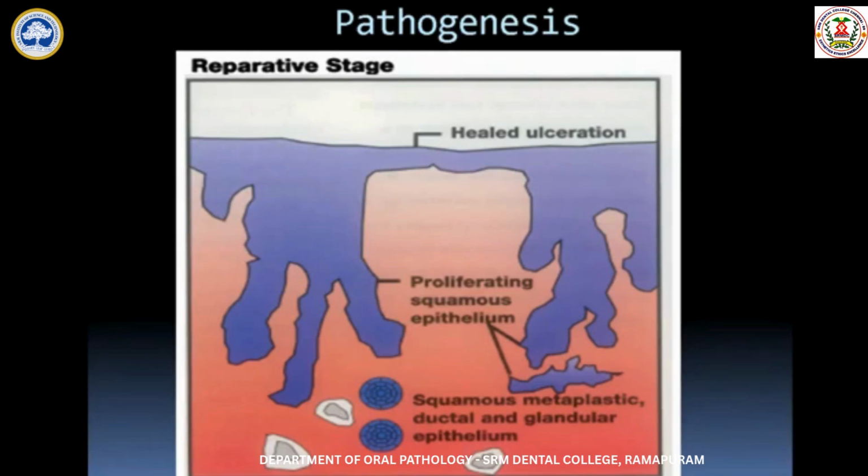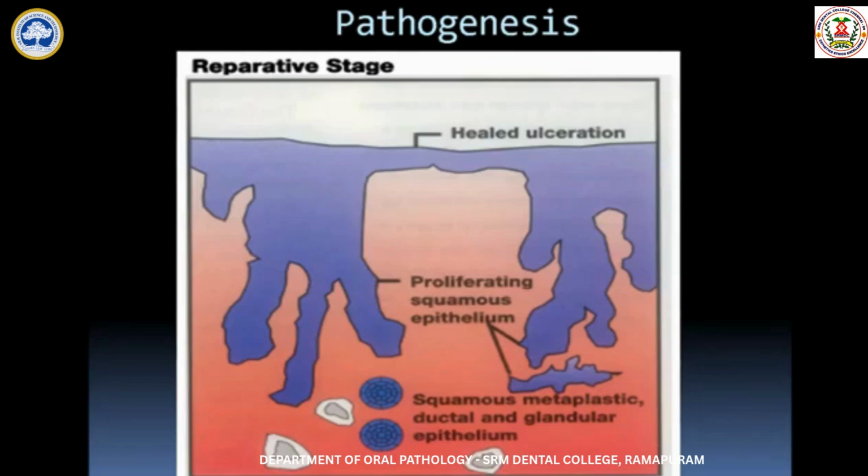Now these ducts of the salivary gland will undergo squamous metaplasia. They will undergo metaplasia to form squamous cells. So you will be able to appreciate islands of these squamous metaplastic cells in the form of either epimyoepithelial islands, or sometimes it will resemble a mucoepidermoid carcinoma. I'll discuss this later in your histopathology.